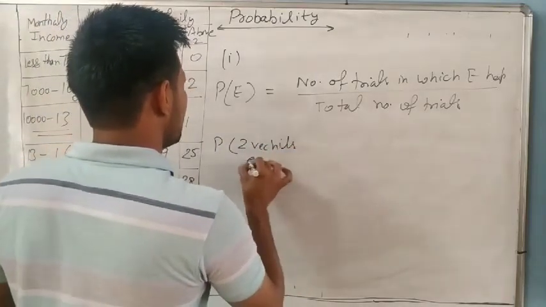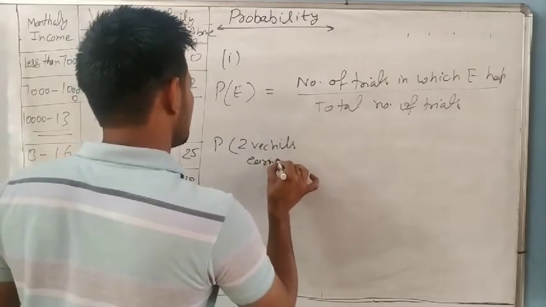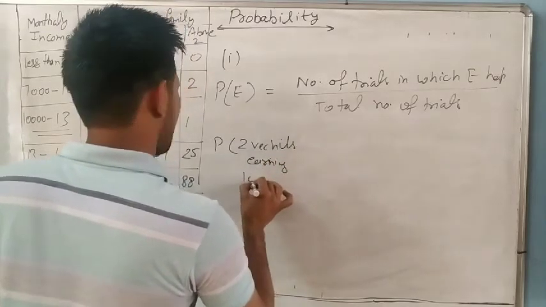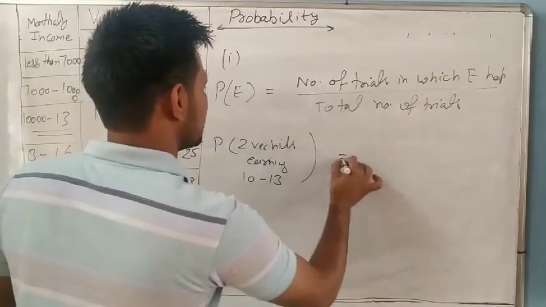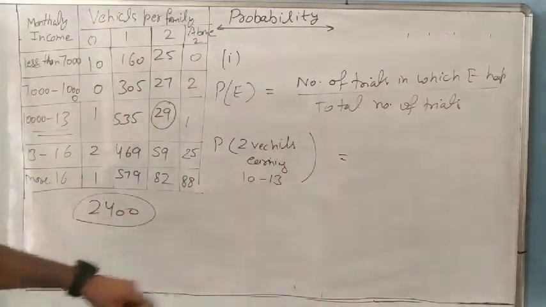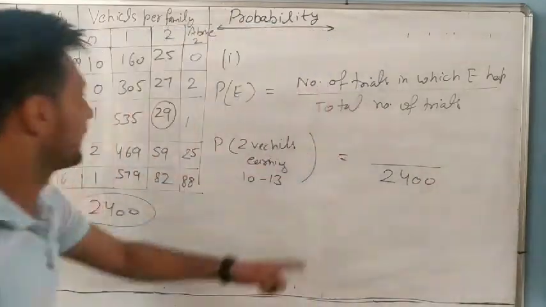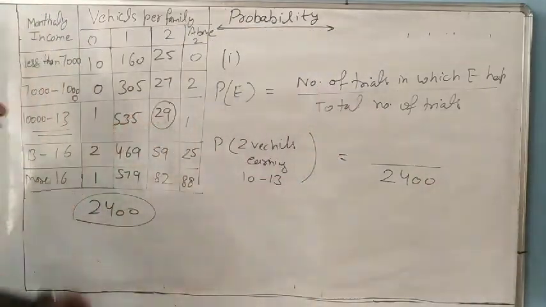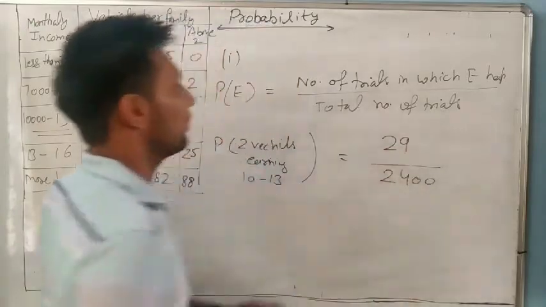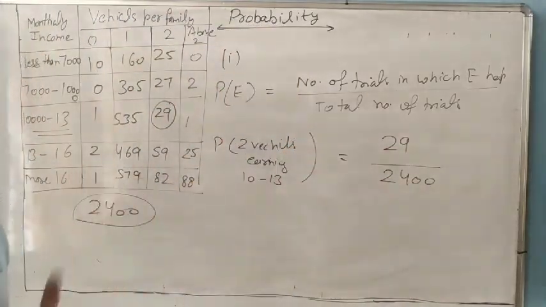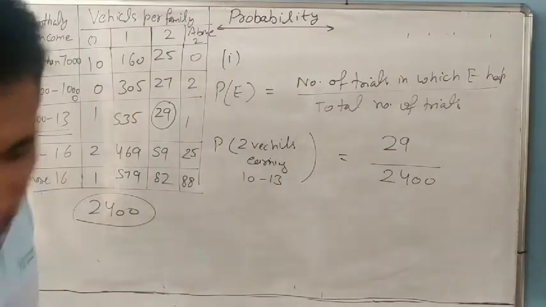Next we write the probability for 2 vehicles and earning 10,000 to 13,000. The total number of families is 2,400, and the number of families with 2 vehicles is 29. So always write the formula first, then we solve it. Understand? Next, second part.